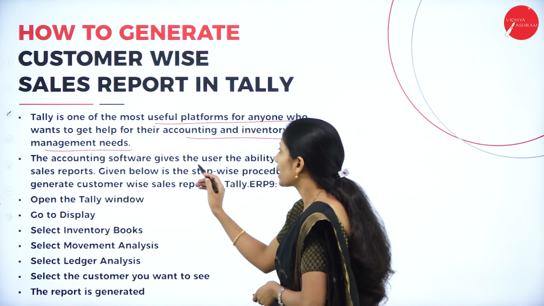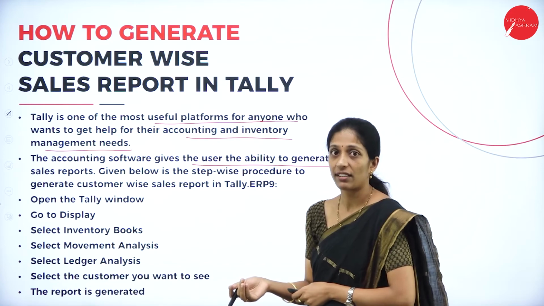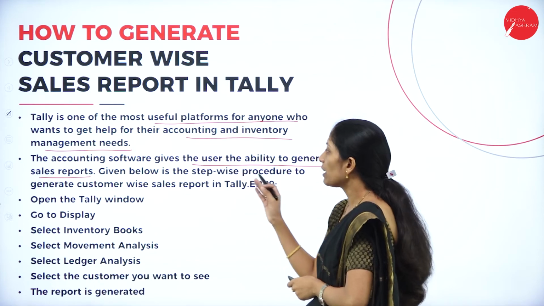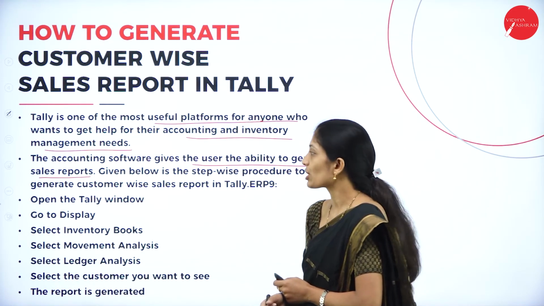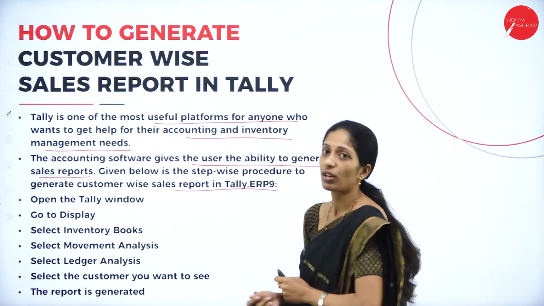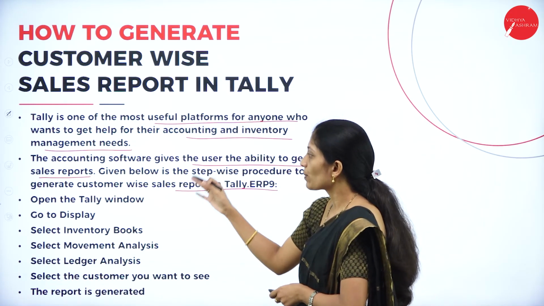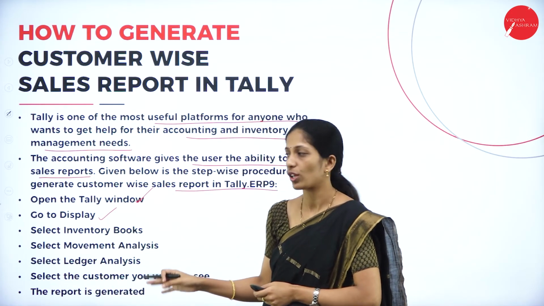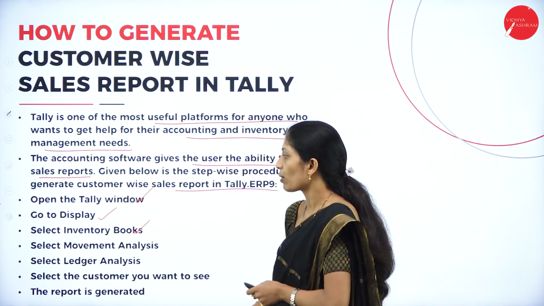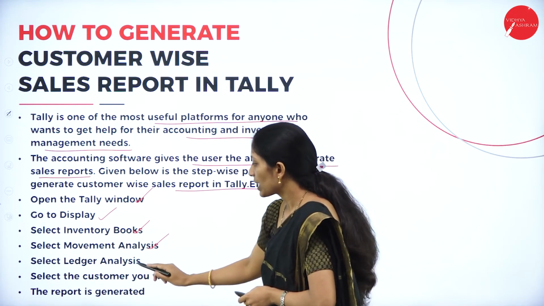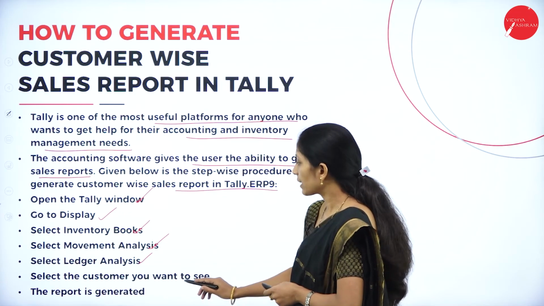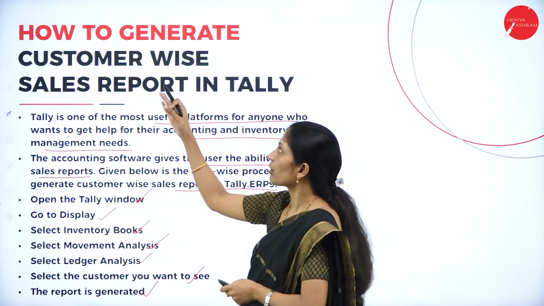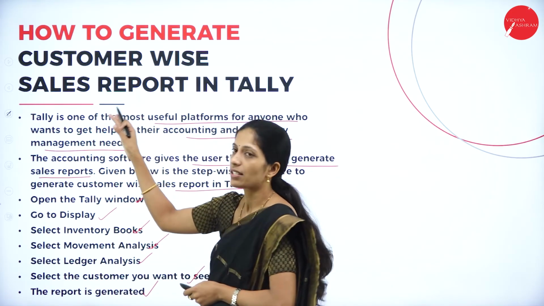The accounting software gives the user the ability to generate the sales report. So it also has an option to create the sales report. Given below is a step-by-step procedure to generate customer wise sales report in Tally ERP 9. So which are the steps? Open the Tally window. Go to display. Next, select inventory books, select movement analysis, select ledger analysis, then select the customer you want to see. The report is generated.